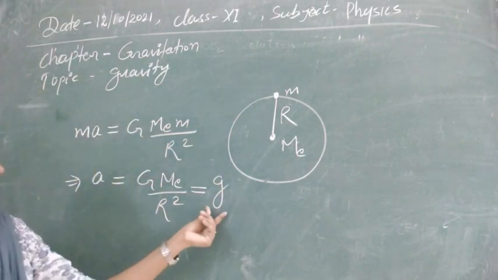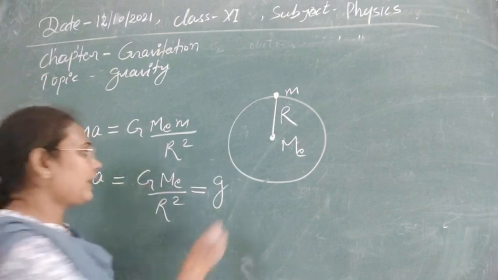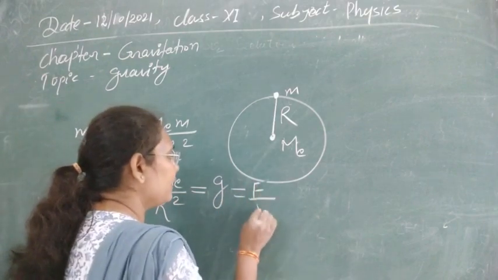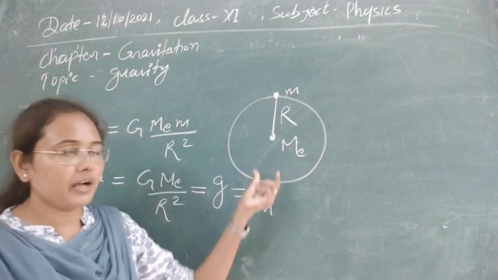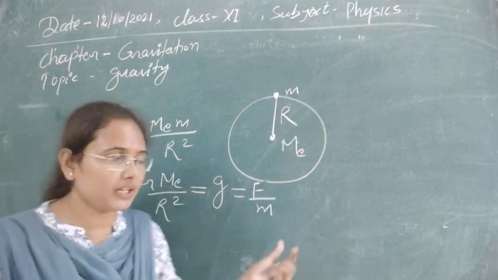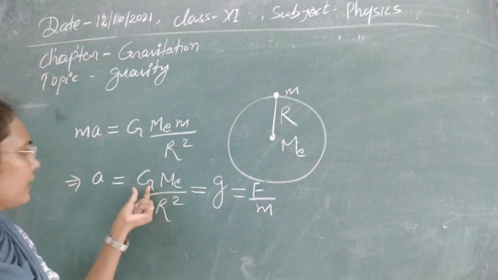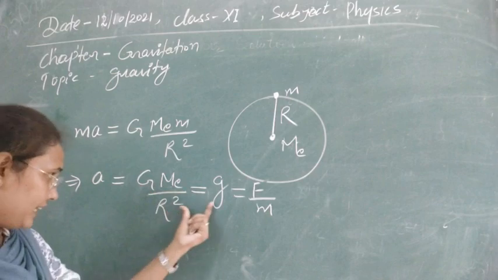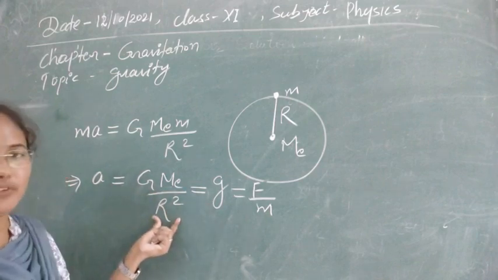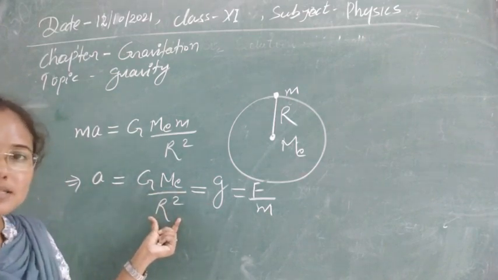We can see that acceleration due to gravity can also be calculated with the help of F by m, where F is the gravitational force and m is the unit mass on which the gravitational force is working. It is related to the universal gravitational constant by this formula. Also, g varies with the variation in distance.